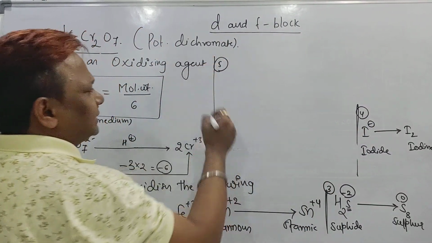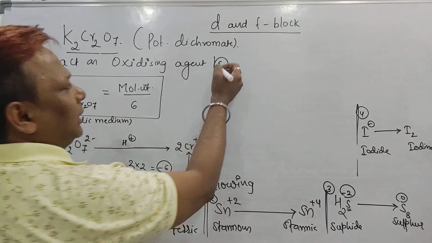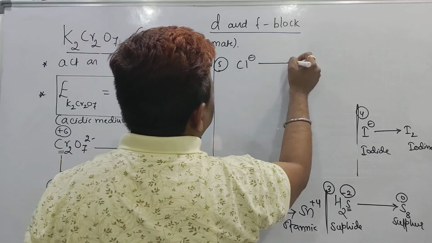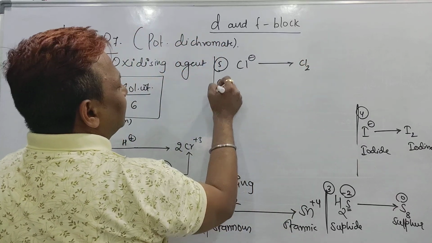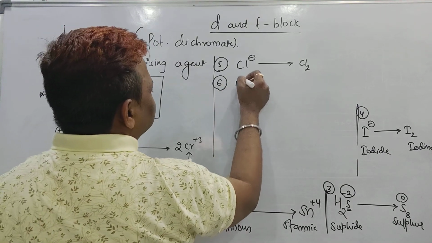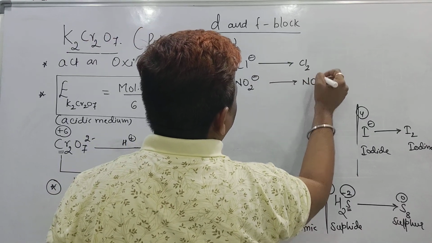It oxidizes chloride to chlorine. In the same way, it also has a tendency to oxidize NO2 minus to NO3 minus. You can check it.